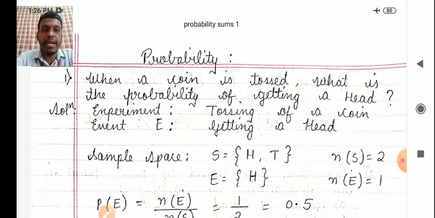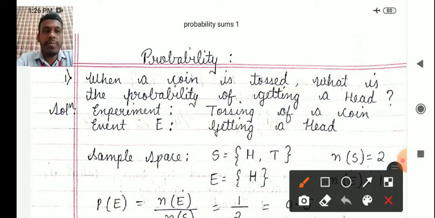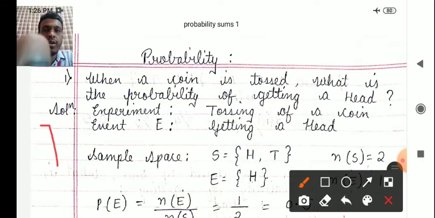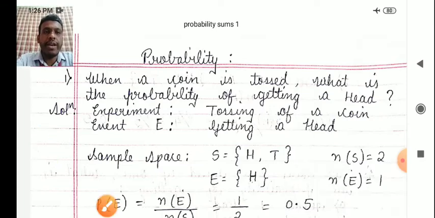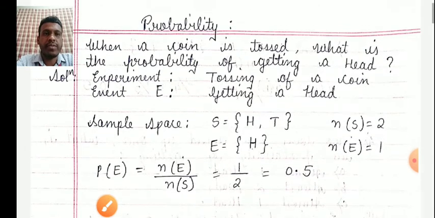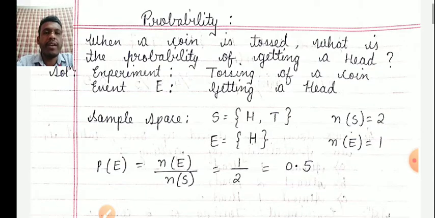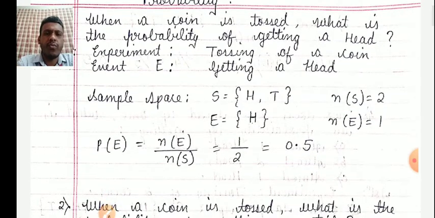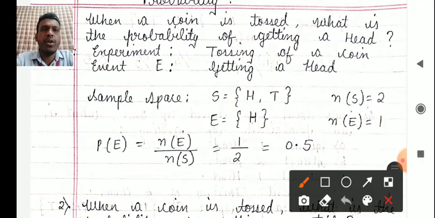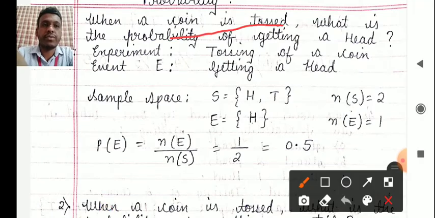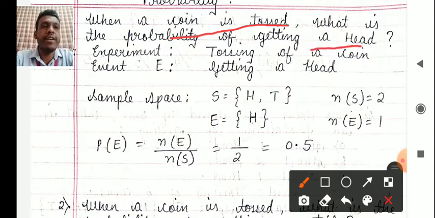Okay, let us begin. So the problem is like this. When a coin is tossed, what is the probability of getting a head? Simple problem. When a coin is tossed, what is the probability of getting a head? So what is the experiment here? The experiment is tossing of the coin.